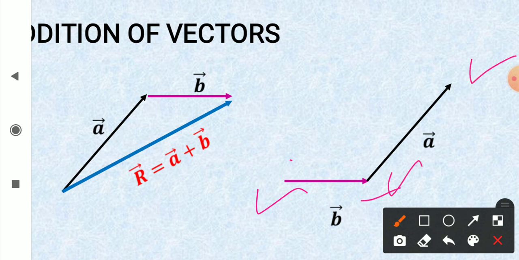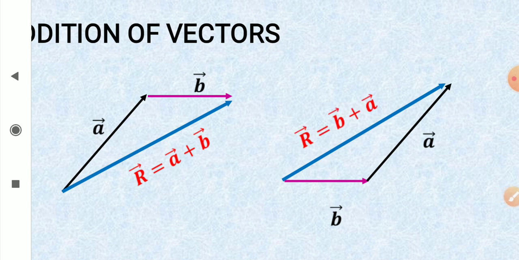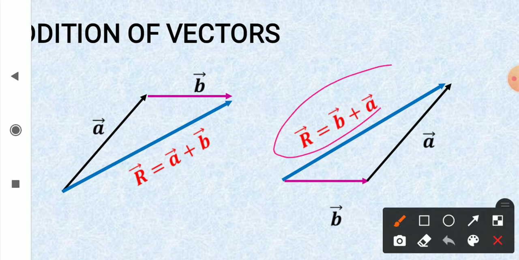Result will be first tail to last head. See, look at it. Resultant vector, first tail to last head. Look at this. R is equal to vector B plus vector A.